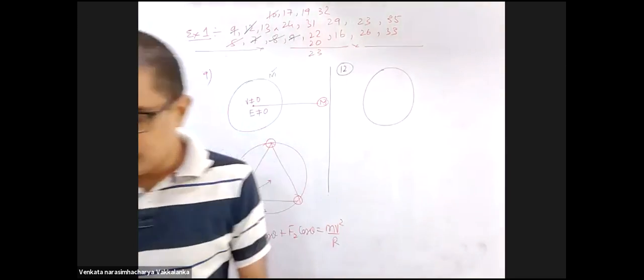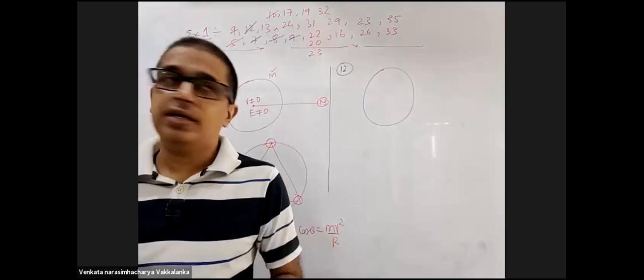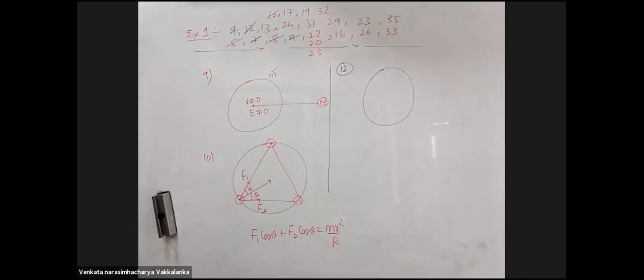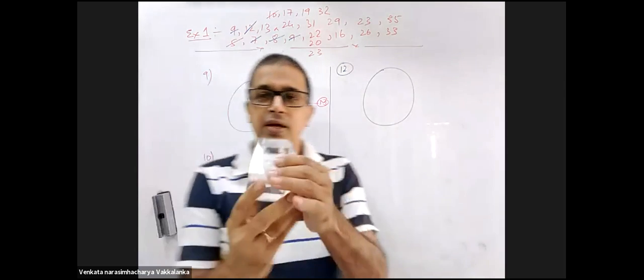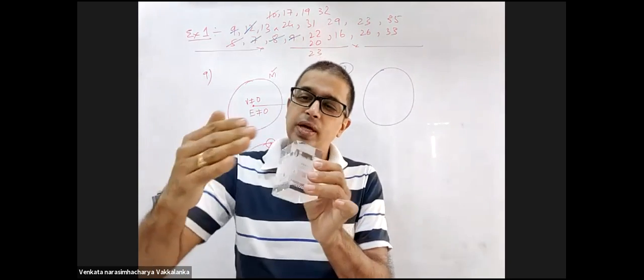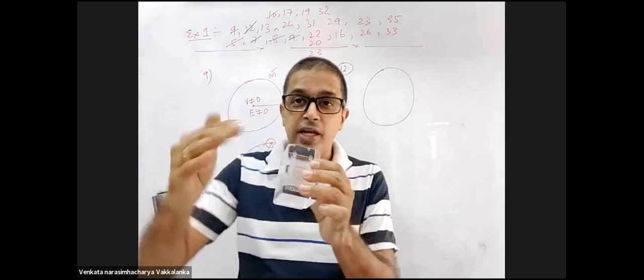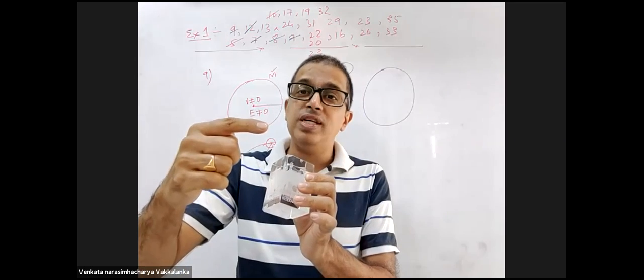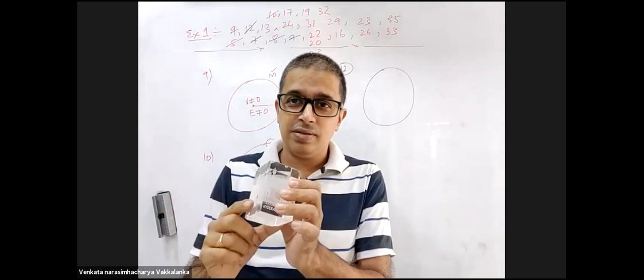A simple logic for you. I wish I had a sphere here, some ball. Listen, if this is Earth and it is rotating this way, and a satellite is going in the direction of Earth's rotation as a geostationary satellite, this person will see the satellite always at rest.